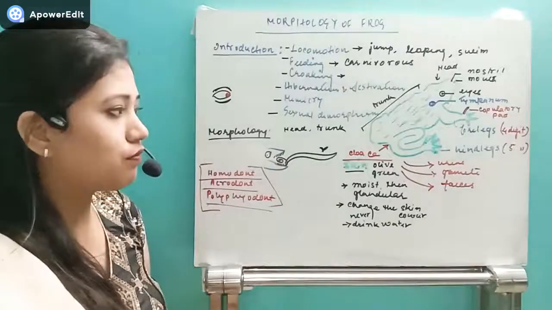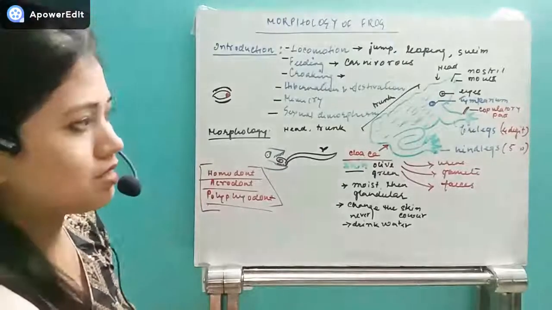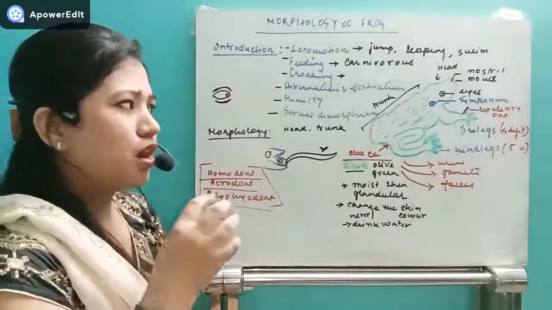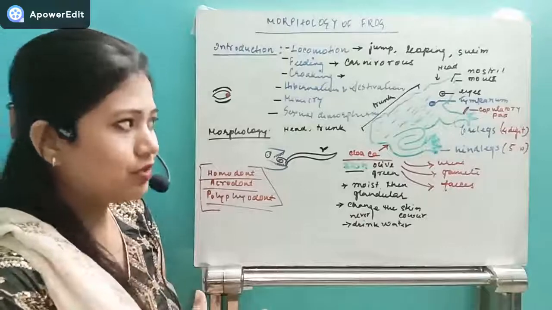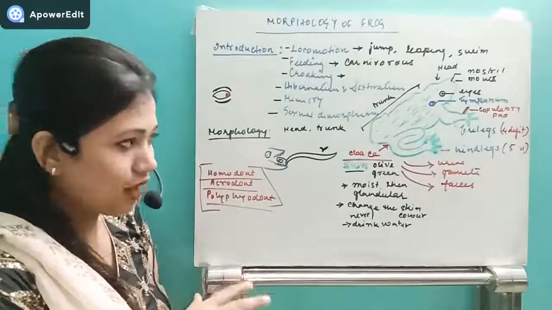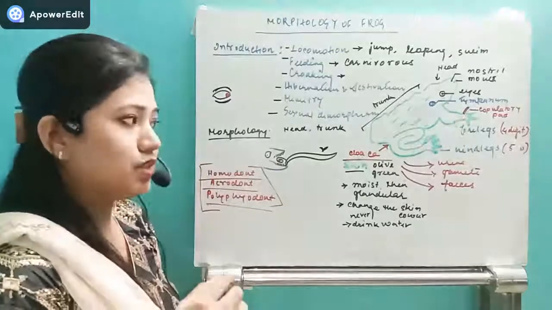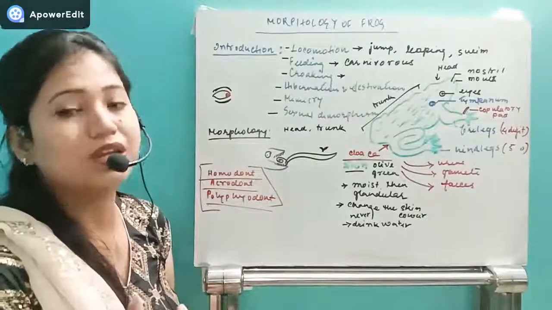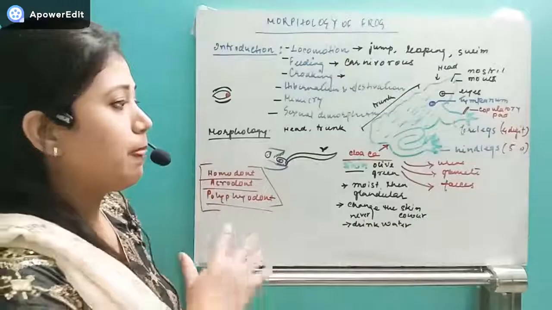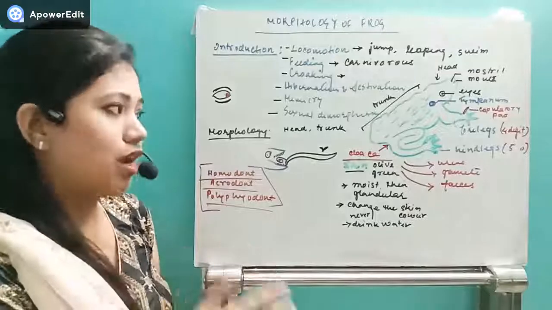So that is all about the first morphology part. If you see the trunk region, they have the 4 limbs. These 4 limbs are less muscular. They have the wrist, they have the arms, but 4 digits are there. But if you see the hind legs, they have 5 digits. These 5 digits are webbed also, so that they can swim, right? These hind legs are more muscular. This organism can properly jump also with the help of the hind legs. These forelimbs are not that muscular as compared to the hind legs.